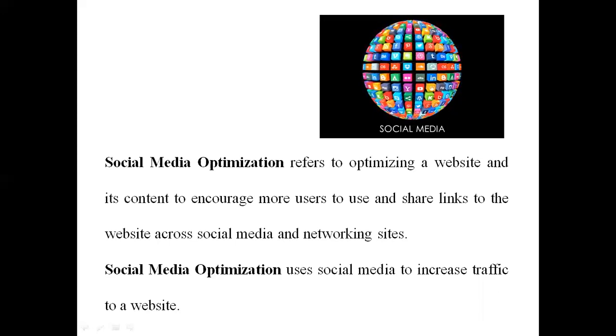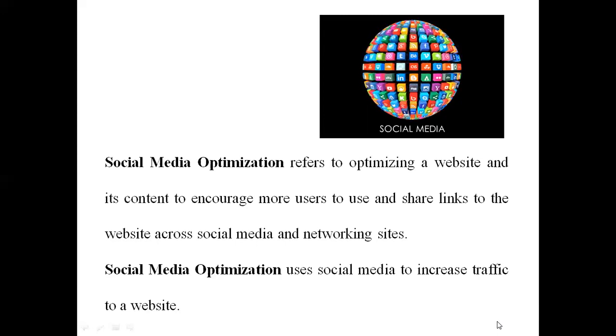It not only introduces people to the business but also helps in improving brands. Therefore, the purpose of social media optimization is to use social media to increase the traffic to a website. So this was about the social media optimization.